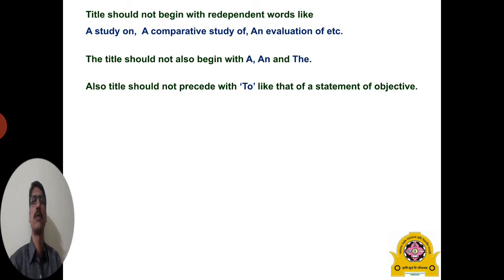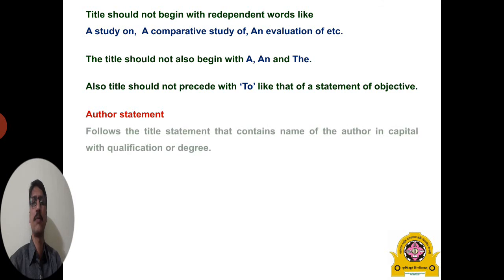Most of the time we give the objective starting with the word to. So the title should not begin with redundant words, nor with articles, and also not the word to. Remember this point.